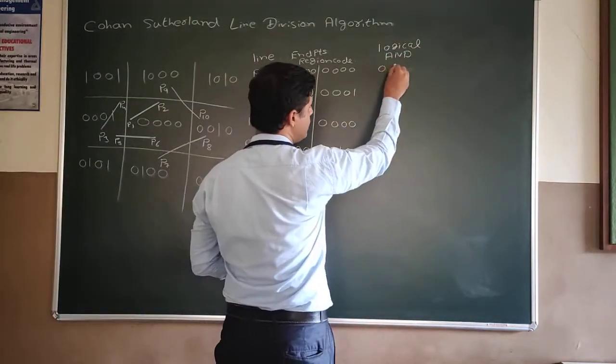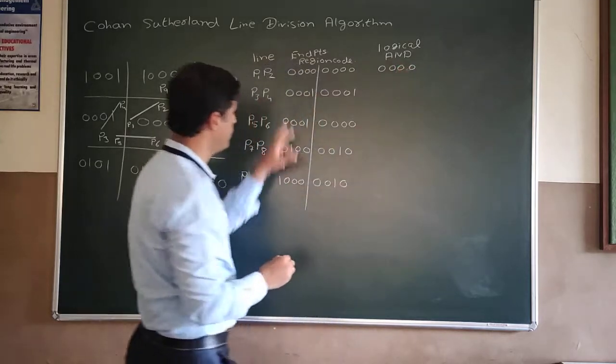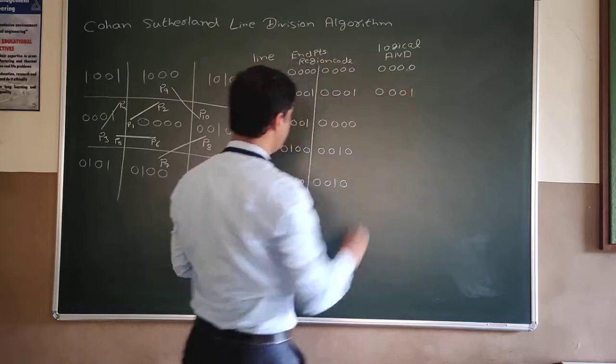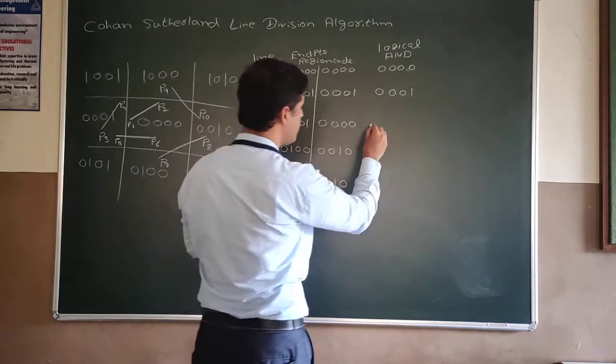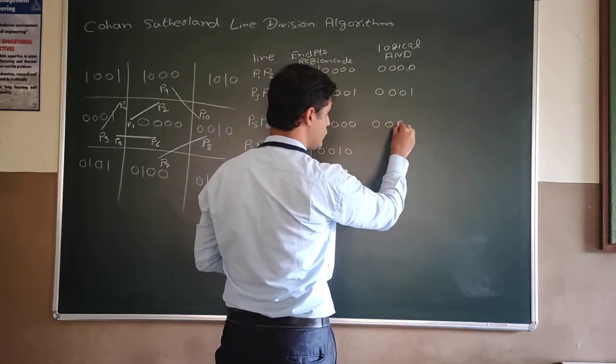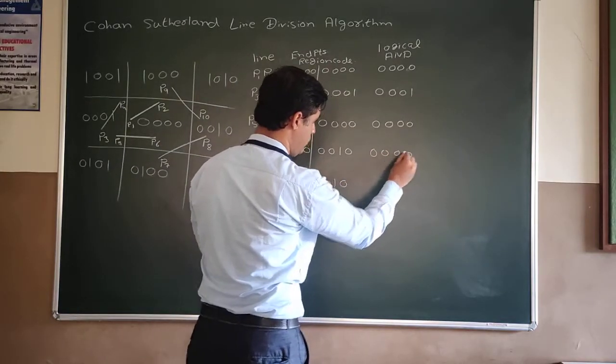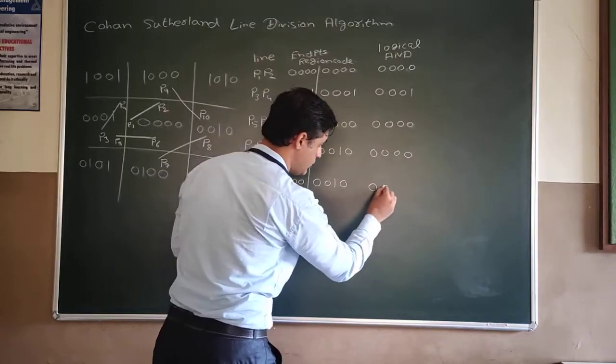For this the answer will be 0000. For this logical AND operation will be what? 0001. For this logical AND operation will be what? 0000. And for this one also it will be 0000. And for the last one as well it will be 0000.